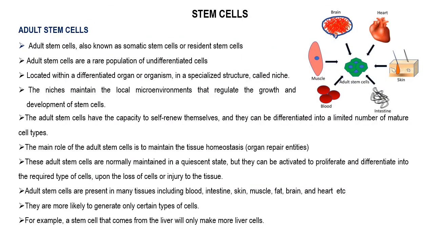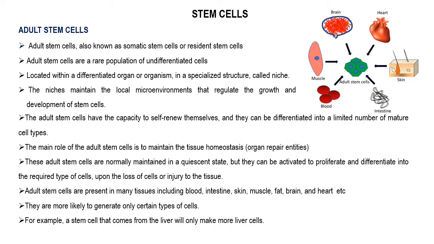Next, we can see the adult stem cells. Adult stem cells are a rare population of undifferentiated cells. They are also known as somatic stem cells or resident stem cells.